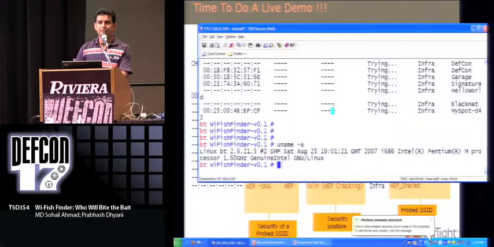There are a couple of Wi-Fi profiles saved into my client devices, and we will see whether this tool is able to find out the security of those probed SSIDs or not. But before that, the tool can also be used to find out the security of all Wi-Fi clients present in the range. So let me run that tool just to show you what happens, and then we'll do a demo for my client.